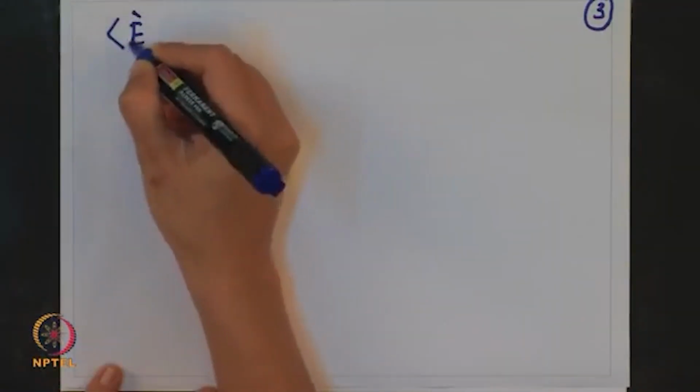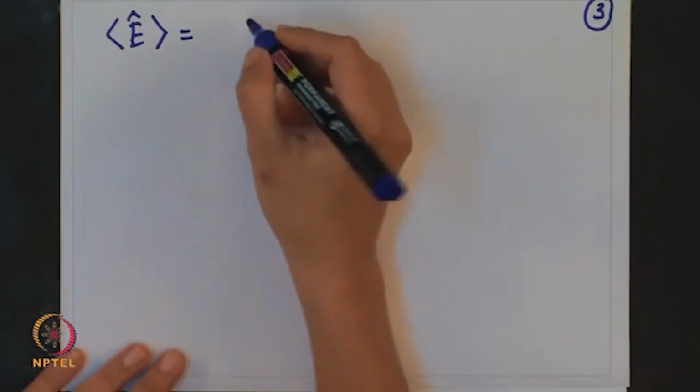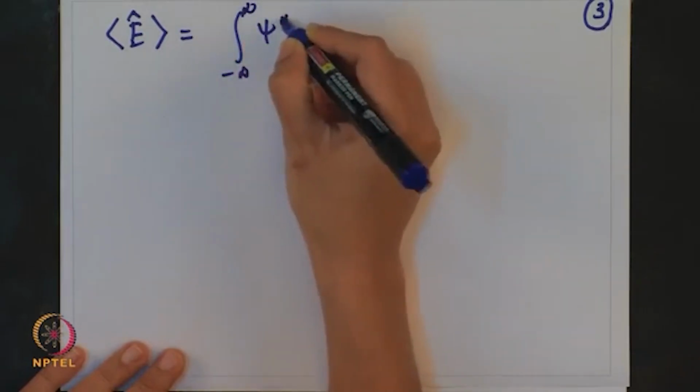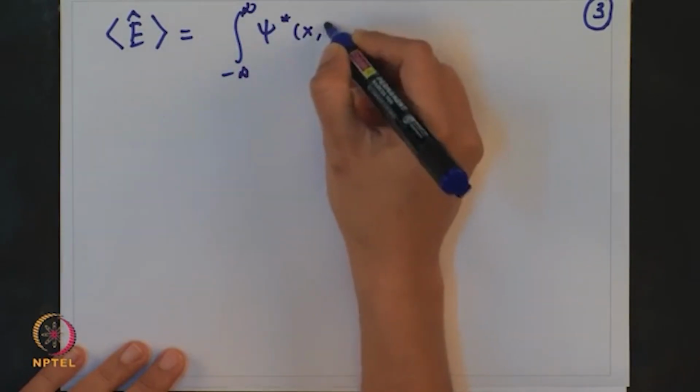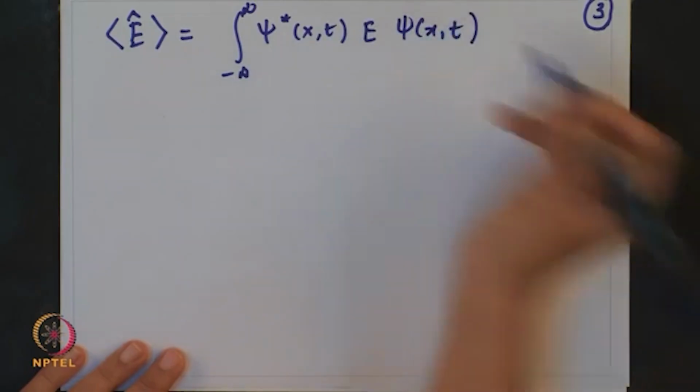In the second part of the problem, you are asked to find out the expectation value of energy, that is the energy operator. How do we calculate the expectation value? The standard way of writing this is psi star x comma t E psi of x comma t.